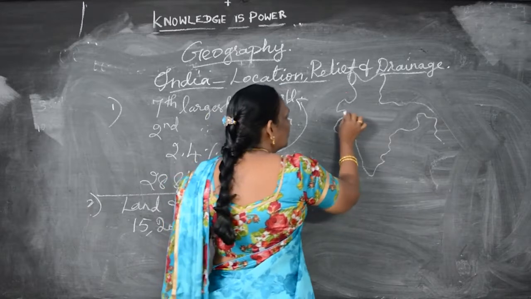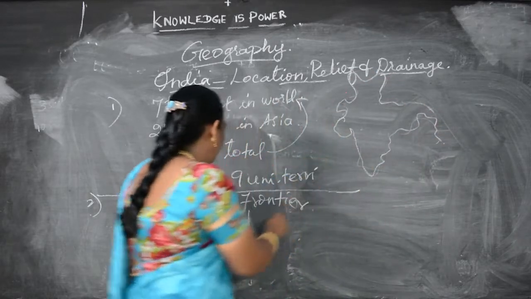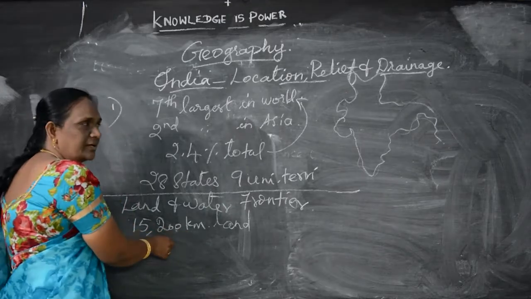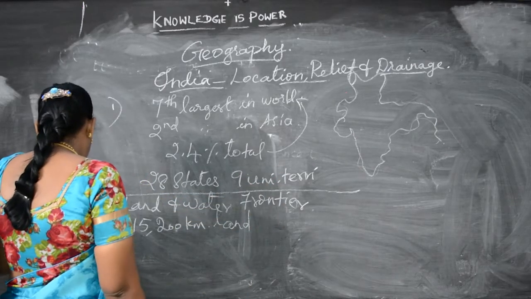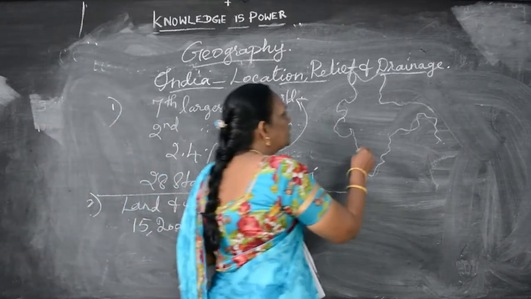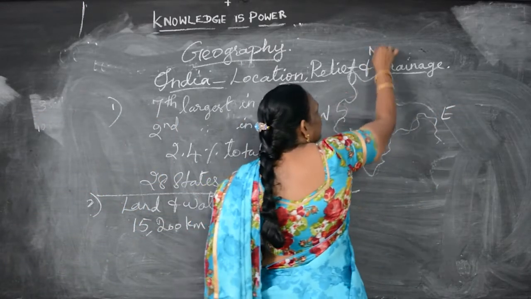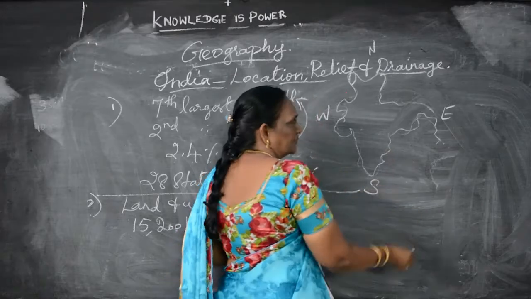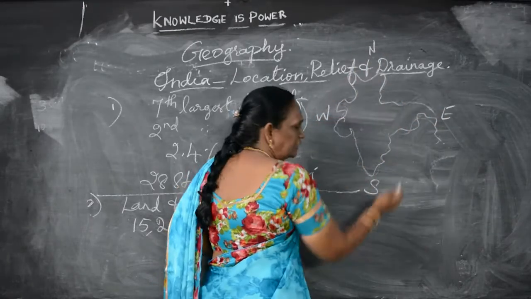Listen, the total land frontier of India, how much is this? 15,200 kilometer. Here we have the land area and the frontiers. Listen, this is east, west, north and south.